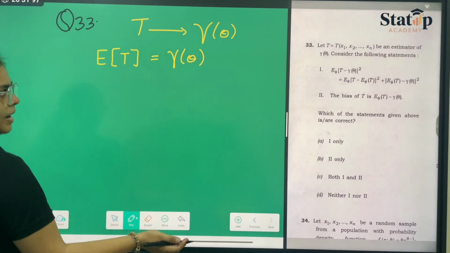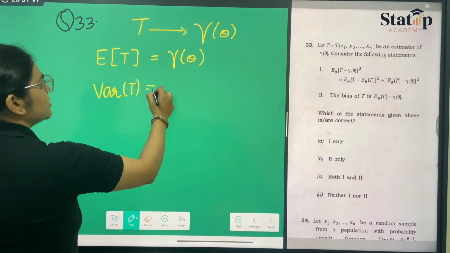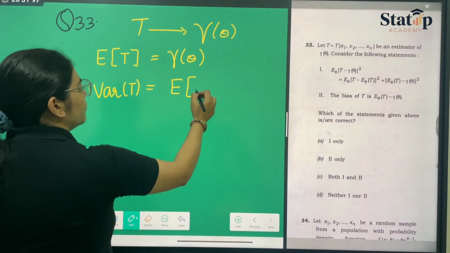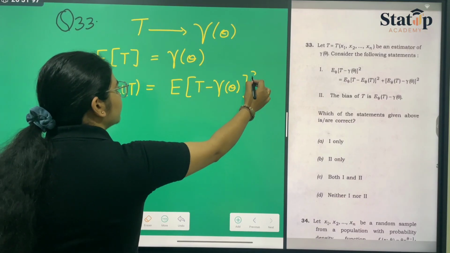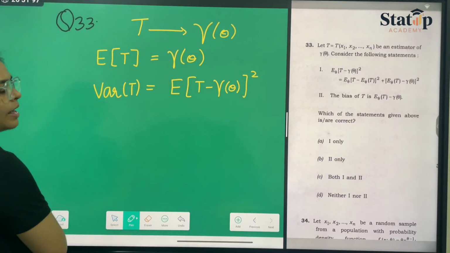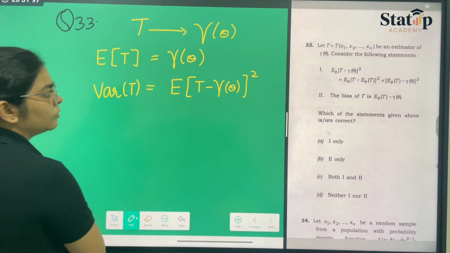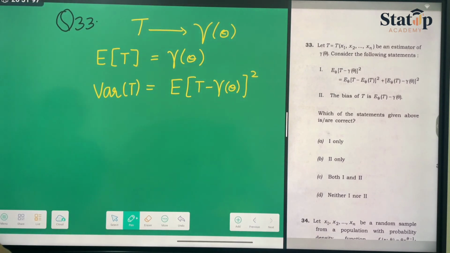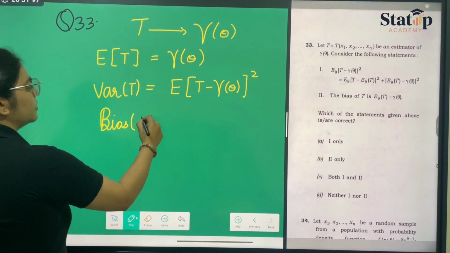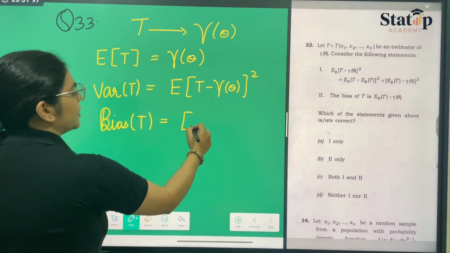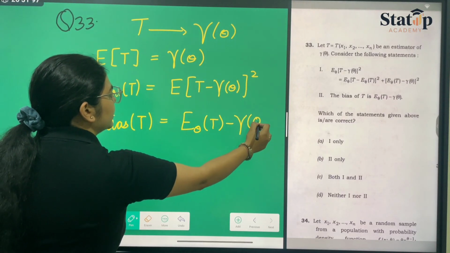Okay, if it is an unbiased estimator, variance of T can be written as expectation of (T minus gamma theta) whole square. And if we are talking about bias of T, then this is nothing but expectation over theta of T minus gamma theta.